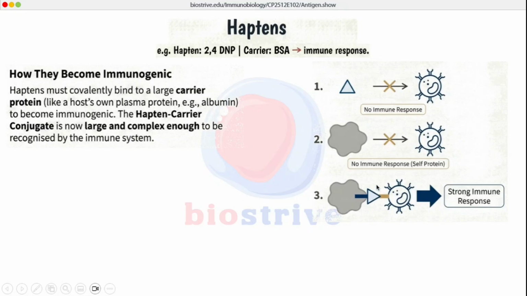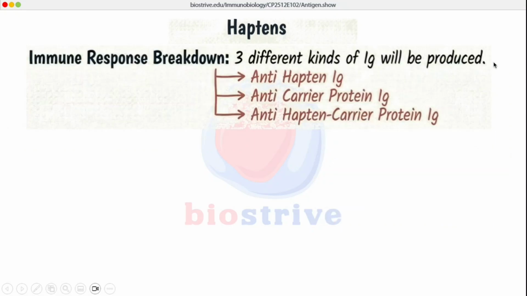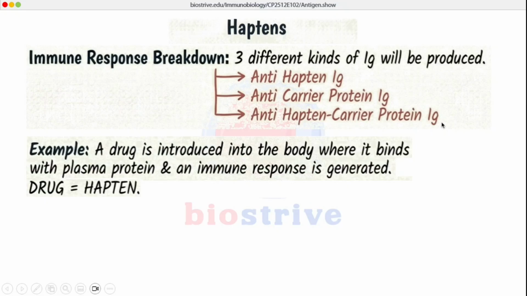There is anti-hapten antibody, there is anti-carrier protein antibody if the carrier protein is external, and there is anti-hapten carrier conjugate antibodies, which is against the hapten and carrier protein complex. There are three different kinds of antibodies which are produced: anti-hapten antibodies, anti-carrier protein antibodies, and anti-hapten carrier protein antibodies as well. And the most common example in the real world is a drug is introduced into the body